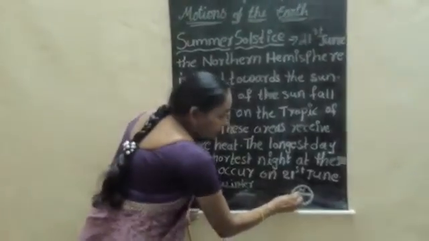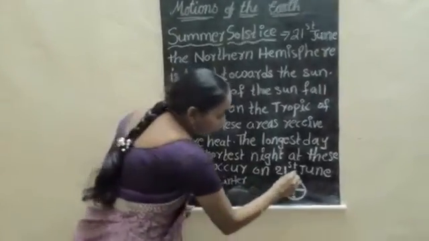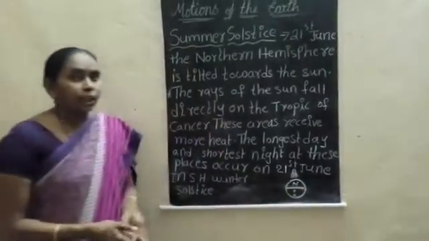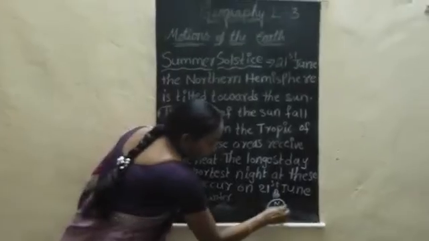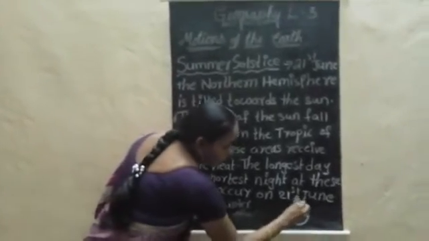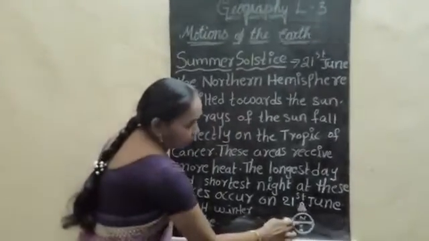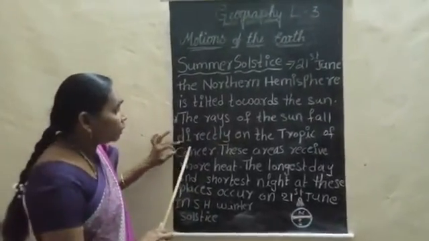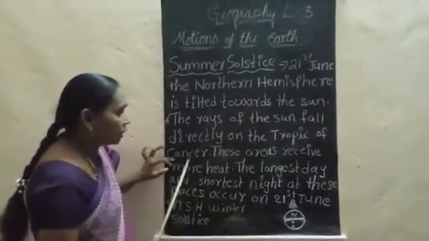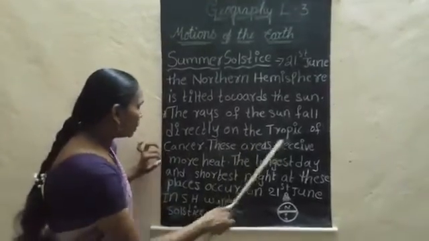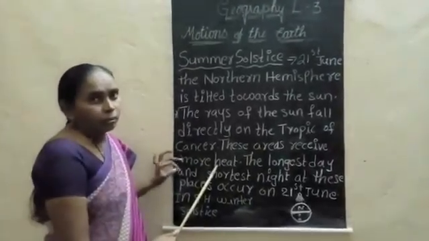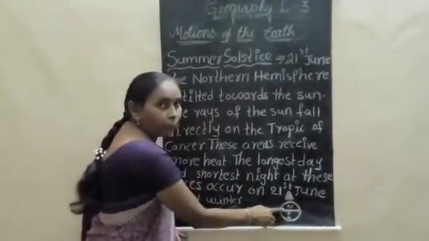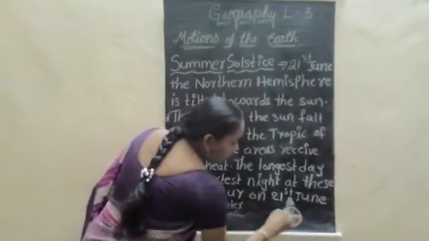When the northern hemisphere turns towards the sun, it receives more sun rays. And when the northern hemisphere is receiving rays directly on the Tropic of Cancer, these areas receive more heat. When the sun rays are falling on the northern hemisphere, it is the summer solstice.